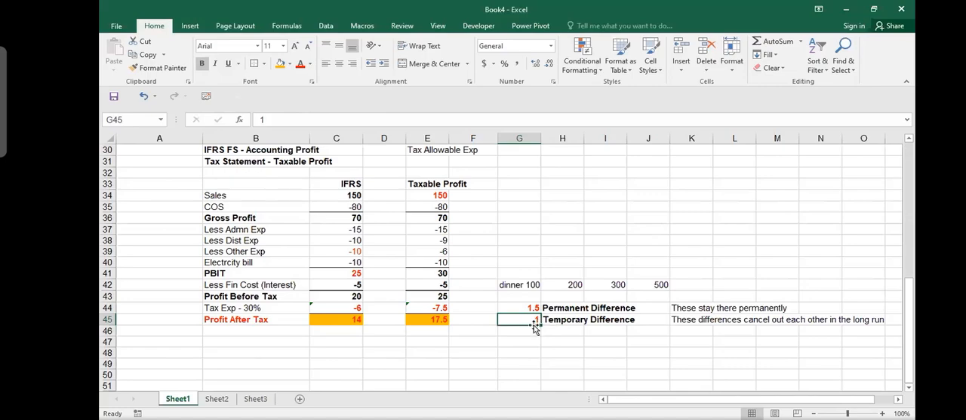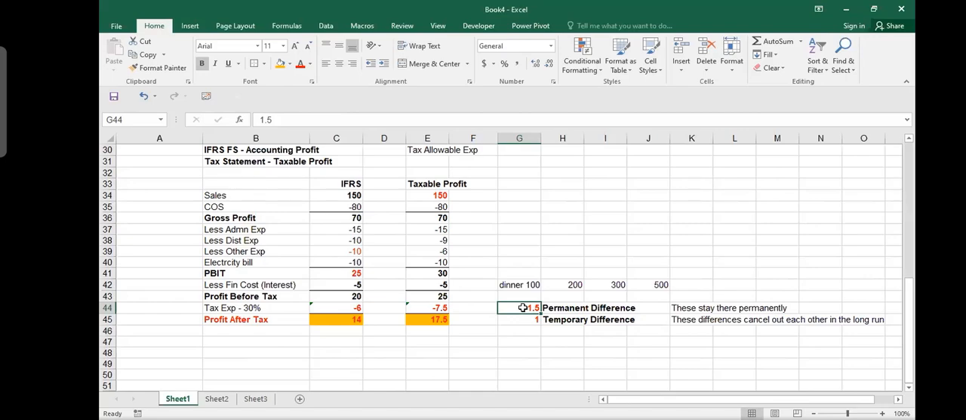So in some period you pay less, next period you pay more. In some period you pay more, next period you pay less. Such types of differences are called temporary differences. But permanent differences are never resolved. This is an example of a permanent difference, because of that entertainment expense. They don't accept entertainment expense this year, and they will also not accept it next year, and not even the year after that.